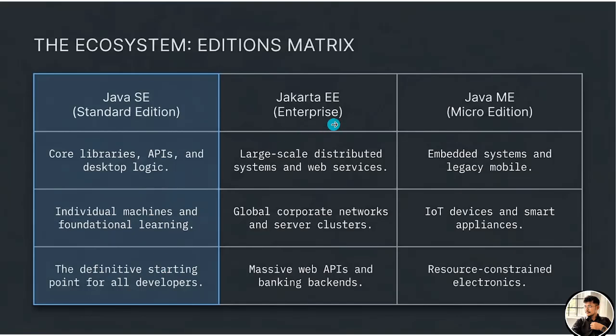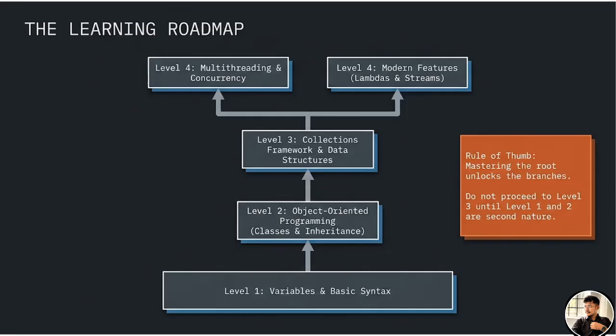Another edition is Jakarta Enterprise, that is the enterprise edition. So in that we have large scale distributed systems and web services, global corporate networks and server clusters, massive web APIs, and banking backends. Another edition we have is Java ME, micro edition, which is used especially in IoT. That is the embedded systems and all we are using it in.